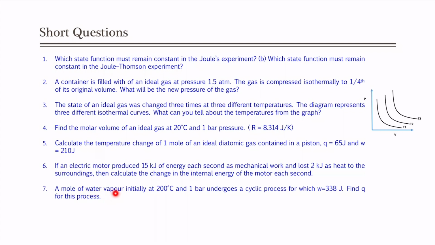Next one, a mole of water vapor initially at 200 degree centigrade and 1 bar undergoes a cyclic process in which work done is 338 joule. Find Q in the process. So, here again we have to use the first law of thermodynamics. So, water vapor that is initially at this temperature goes through a cyclic process. If it goes through a cyclic process, we know the internal energy remains constant, and if that is the case, then the Q will be nothing but minus W. So, therefore, we do not have to do any calculation, we can say that the Q will be minus 338 joule.